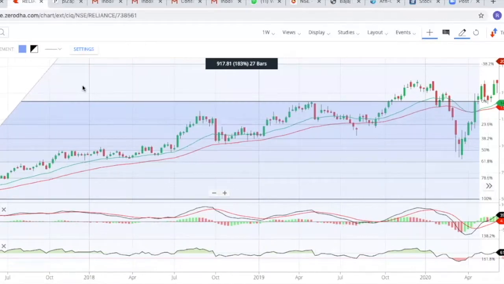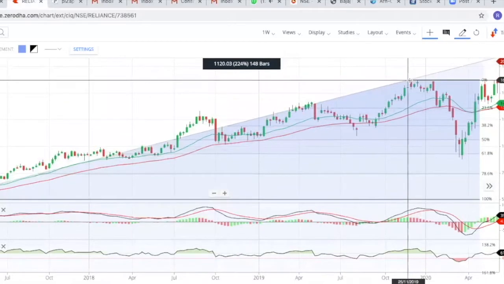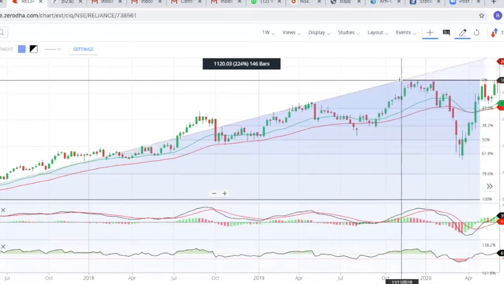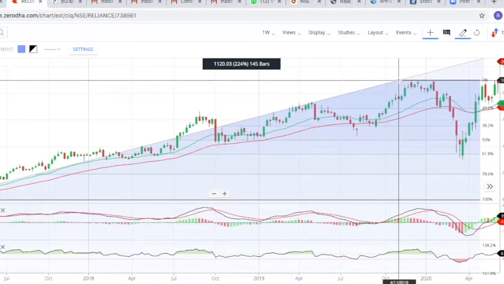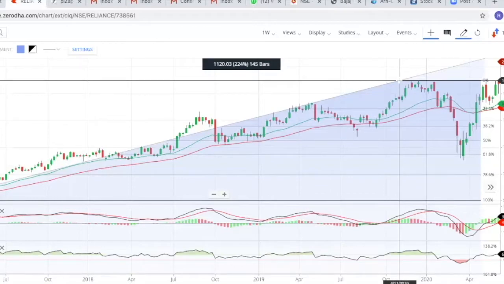We'll hold this. Then again, the next high has formed over here. So you can see 2019 December, this is the high point which has formed. And then the market has actually started reversing because of this pandemic episode. So here what happened, if you feel that you want to book a profit, you could have done it because of the news around. You can see the market has started correcting from 23%, 38%, 50%, and then once it has crossed 50%, you can see the downward fall is very weak.